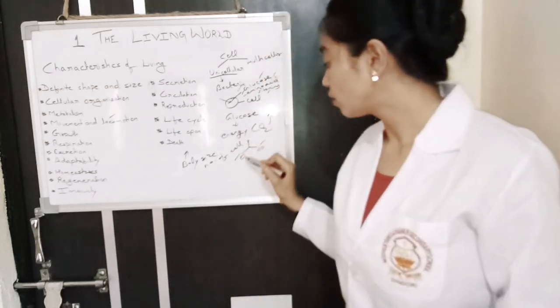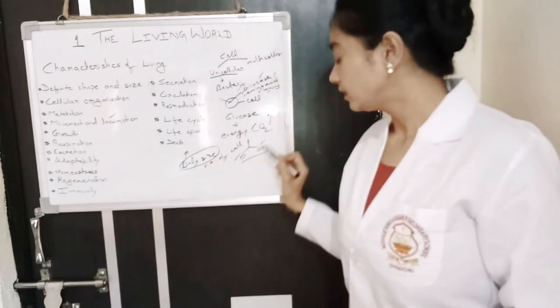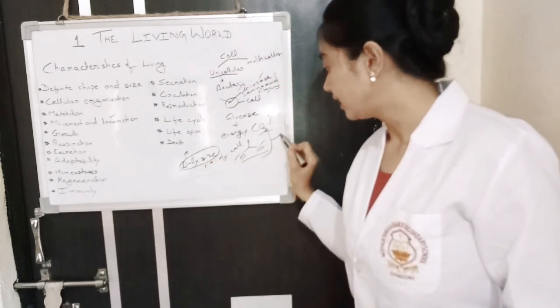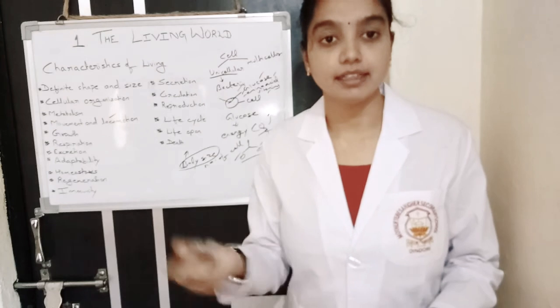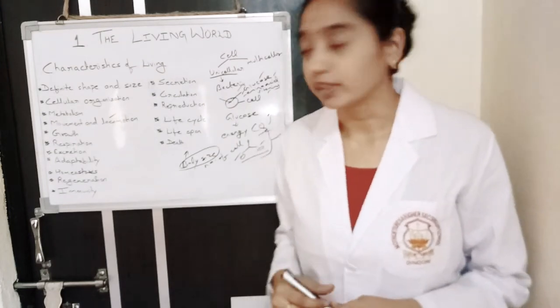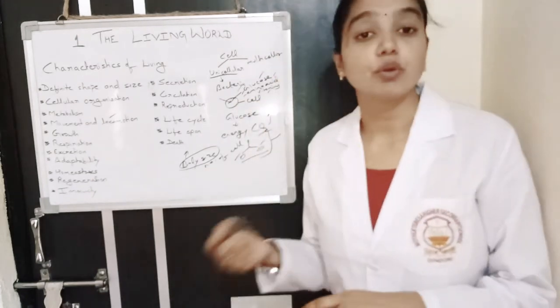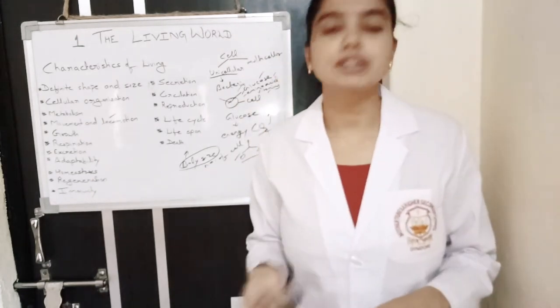So it is also a type of growth. But it can be observed that the cell increase in number is taking place in most of the organisms except the unicellular organism, and growth is taking place in most organisms.